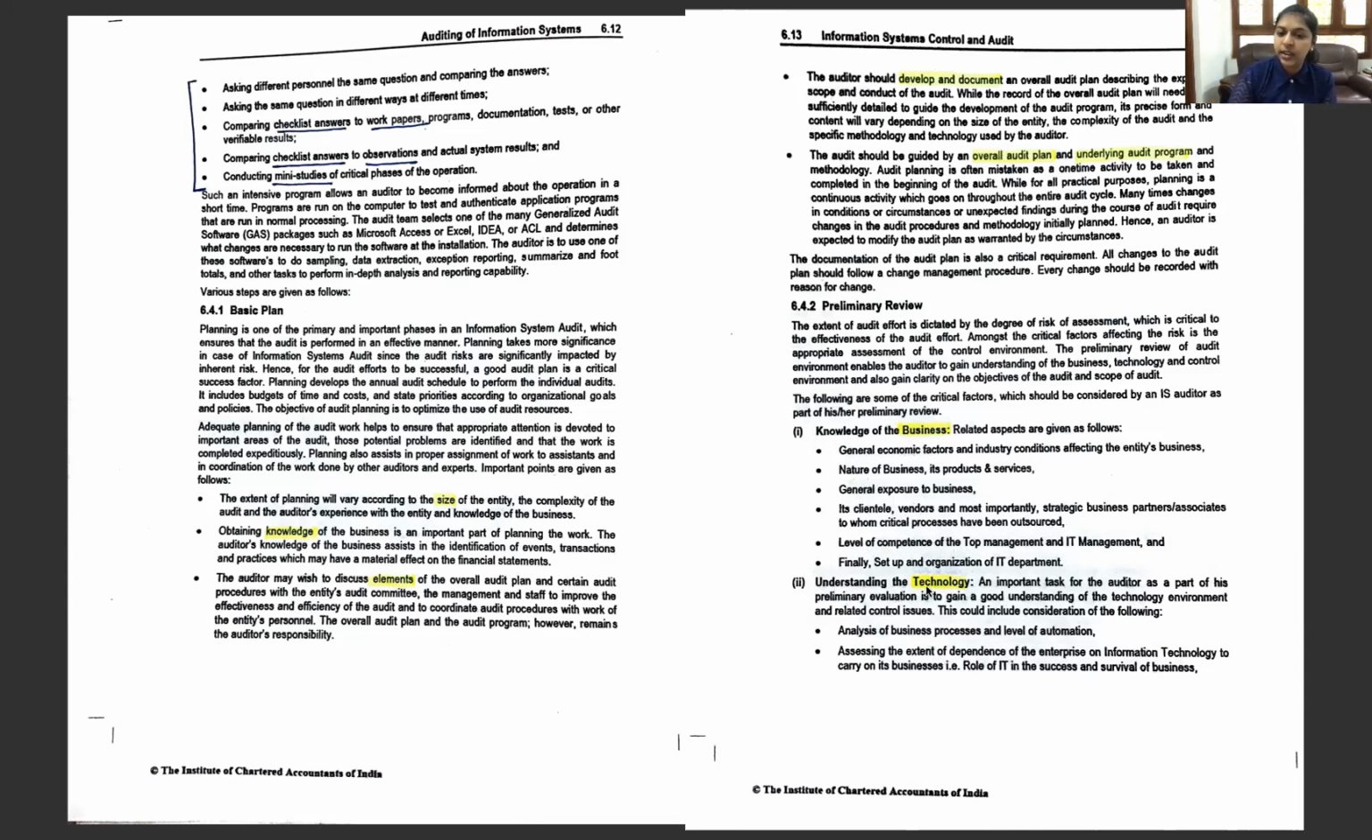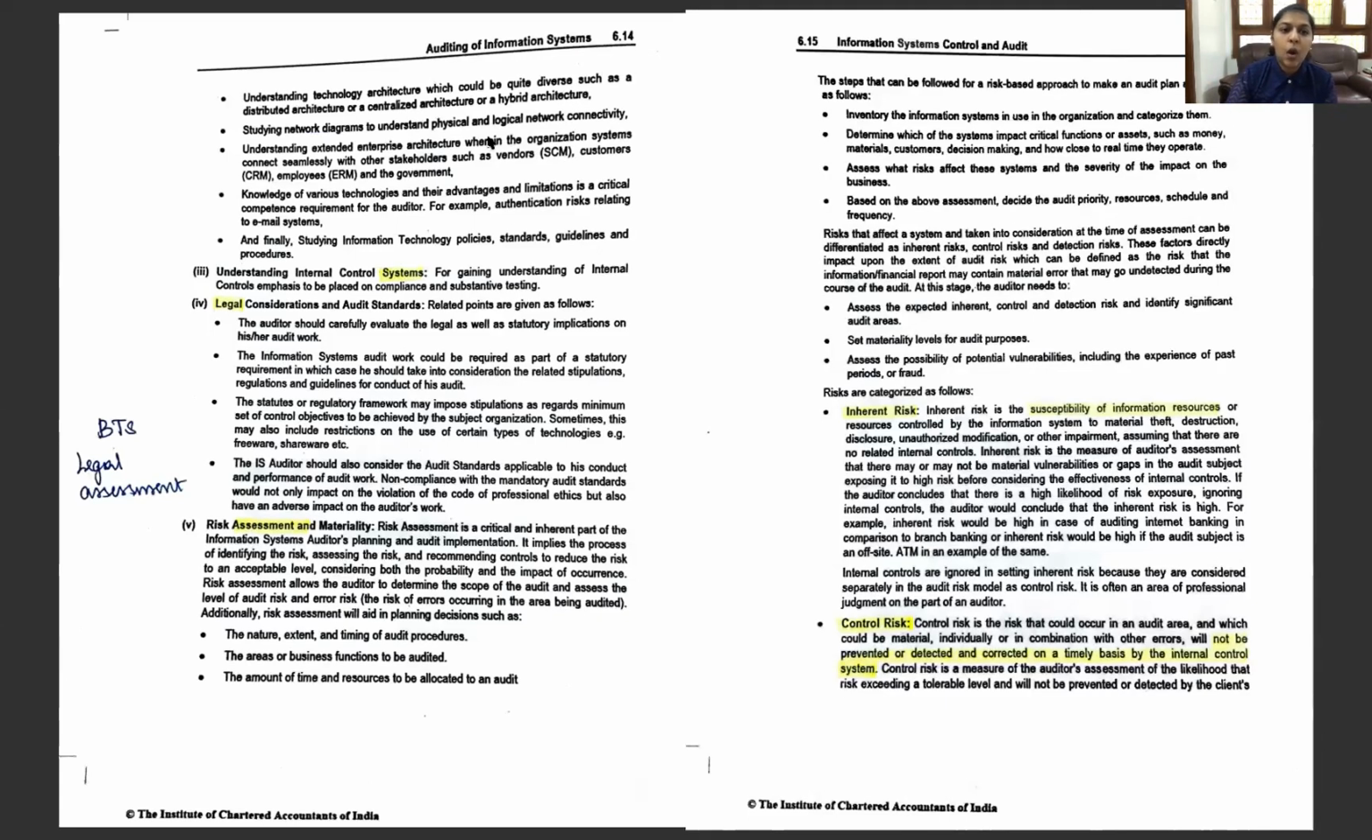Next is understanding the technology. So first we got to know about the business, and next is understanding the technology. That is, what is the architecture and what is the network and who are their stakeholders, and if they have the knowledge of the advantages and limitations of their technology setup, and finally studying the policies, standards, guidelines and rules also. And next is understanding the internal control system.